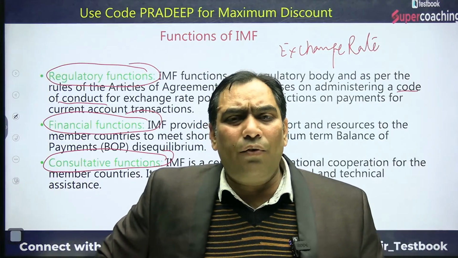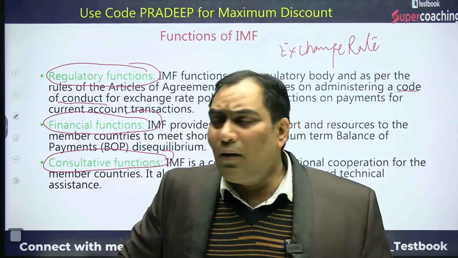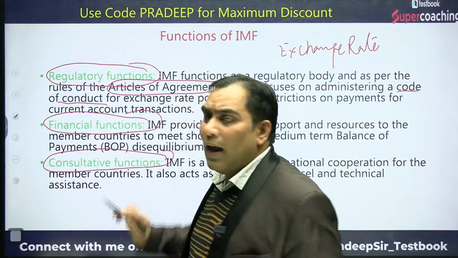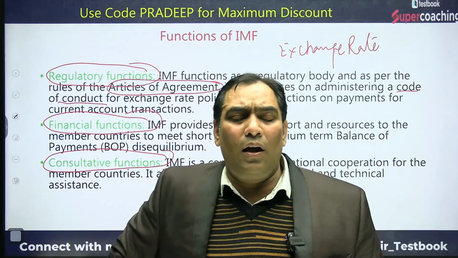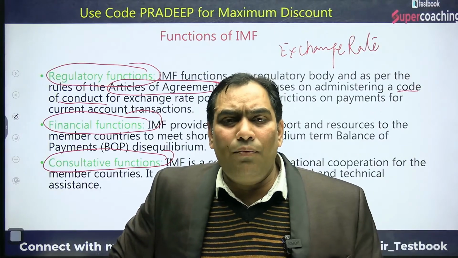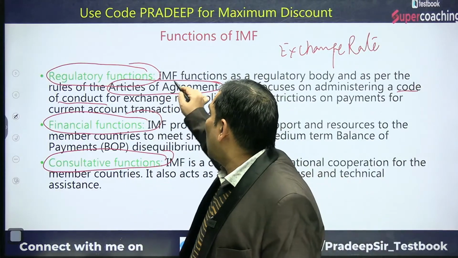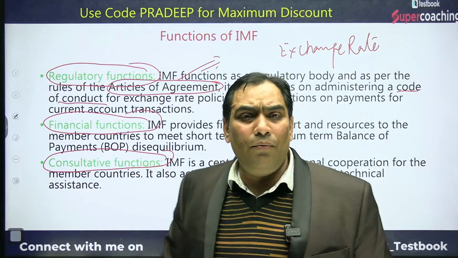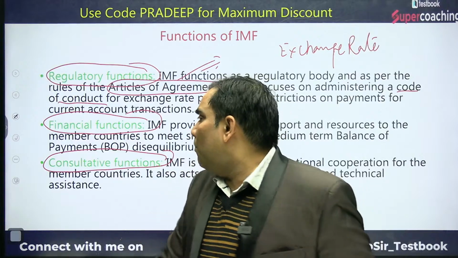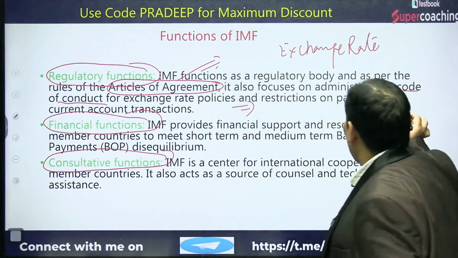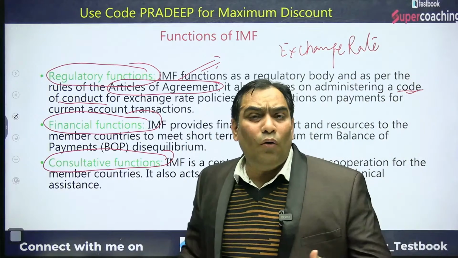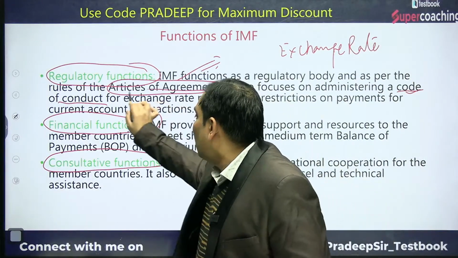What is the meaning of administering the code of conduct? That means they have the article of agreement. When any country is going to join or become a member of IMF, it is going to sign an article of agreement with the IMF, and as per that agreement, the IMF administers the code of conduct, in regard to exchange rate policy.